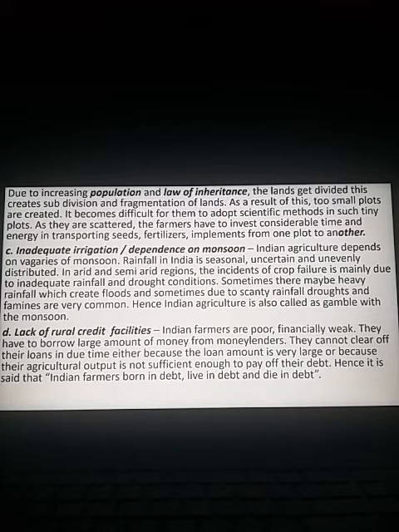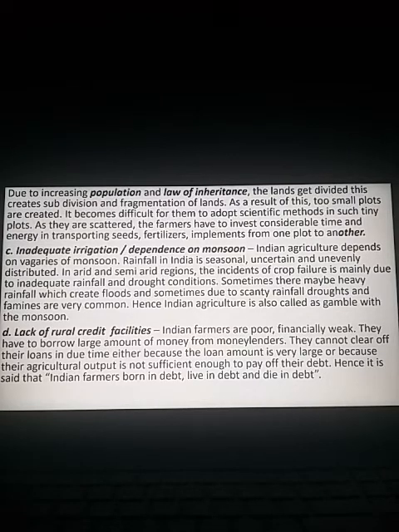They borrow money from the money lenders at a high rate of interest, but they are not able to clear it off, which means they are not able to repay it. Either the loan amount is very huge, or agricultural output is not sufficient to pay their debt. Debt stands for loan. Hence, it is said that Indian farmers are born in debt, live in debt, and die in debt.